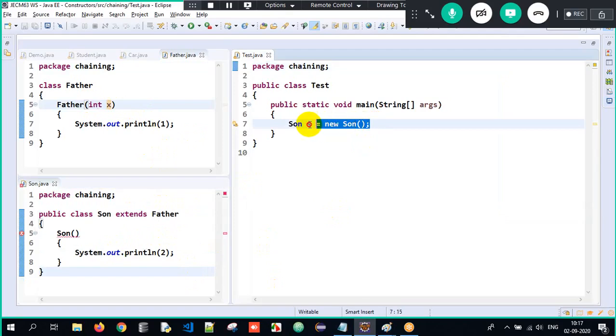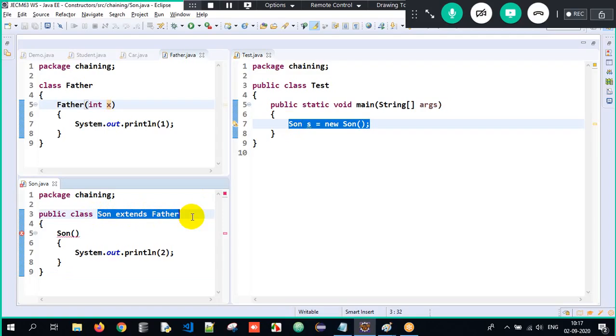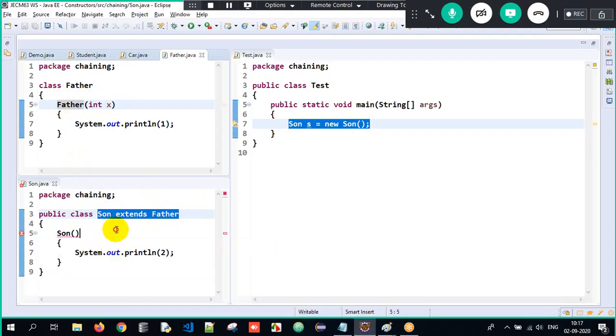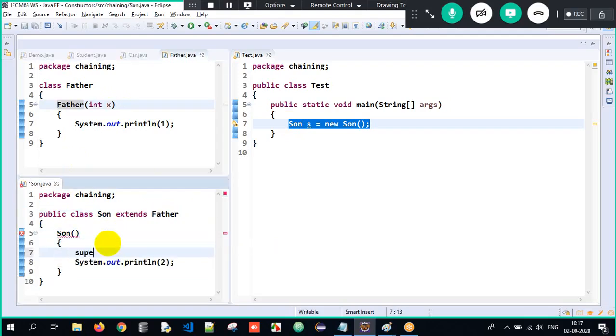Sir, when we create an object of a class, and if that class has a superclass, and if that superclass has a parameterized constructor, the subclass constructor has to invoke it explicitly. Look at the error: implicit super constructor Father is undefined, must explicitly invoke another constructor. Therefore, I should always call super(). When I call super(), I am invoking the father class constructor. But I have to pass an integer argument, 10.